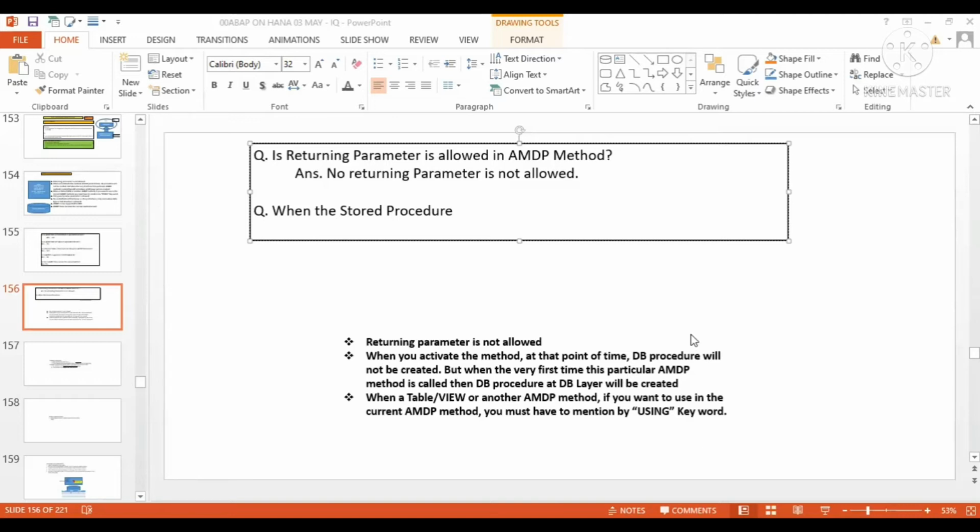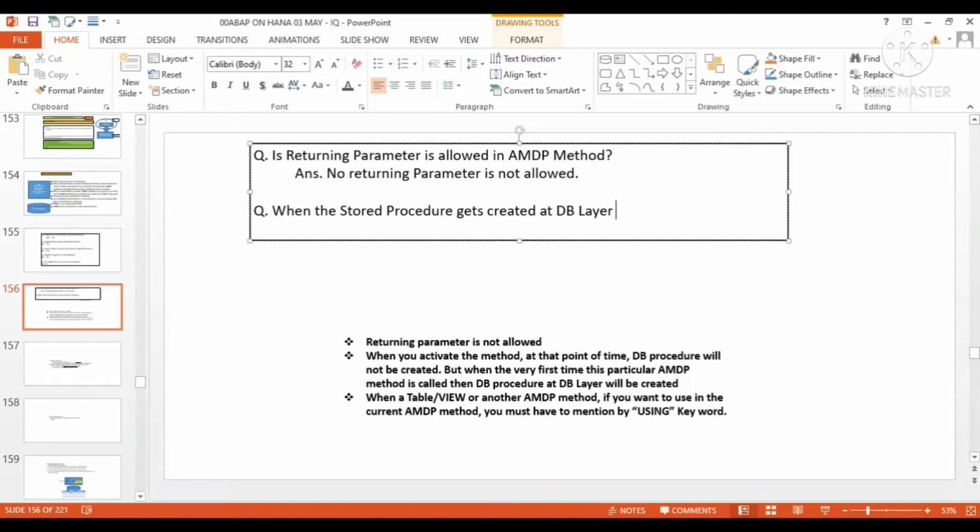Let's go ahead and see another question. When does the stored procedure get created at the DB layer? Your interviewer can ask whether, when you activate the class, the stored procedure gets created at the DB layer at that point or at some other time.